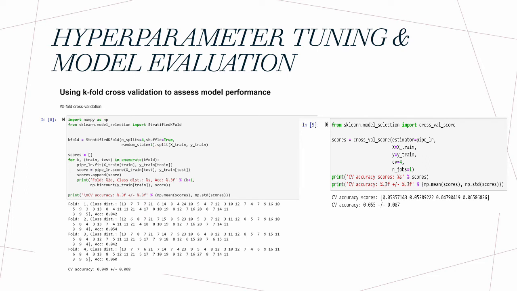This slide uses K-fold cross-validation to assess the model performance. The K-fold cross-validator provides train/test indices to split data into train and test sets. It splits the data set into a number of consecutive folds without shuffling by default. Each fold is then used once as a validation set, while the remaining folds form the training set.